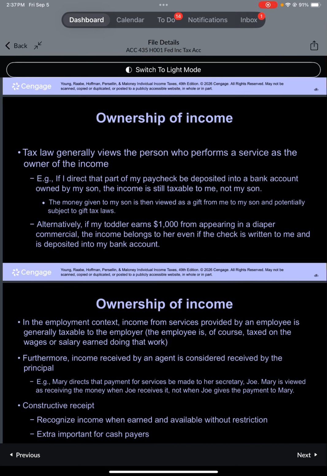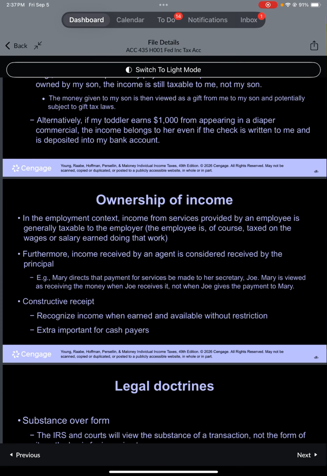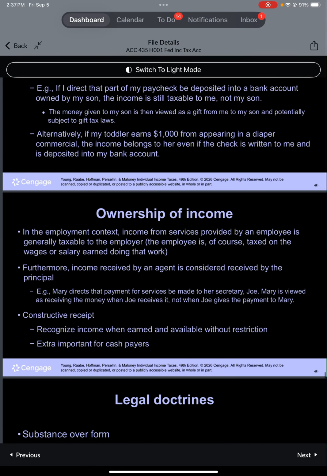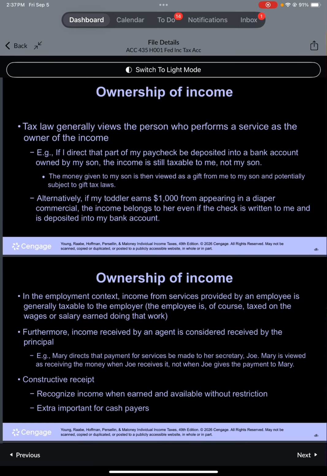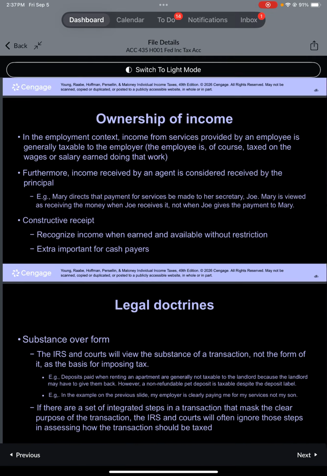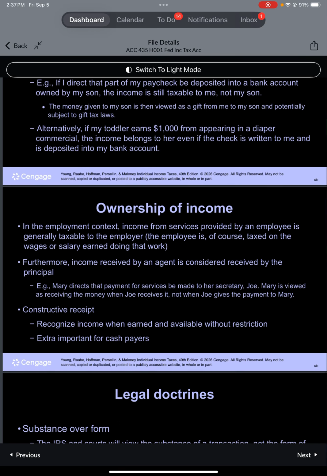Ownership of income. Income is taxed to the person who earns it. If I direct my paycheck to my son's account, it's still taxable to me. The transfer is a gift. If my toddler earns $1,000 in a commercial, the income is hers. In employment, income from services belongs to the worker, but wages are deductible to the employer. Income received by an agent is income received by the principal. Constructive receipt: income is recognized when earned and available without restriction.